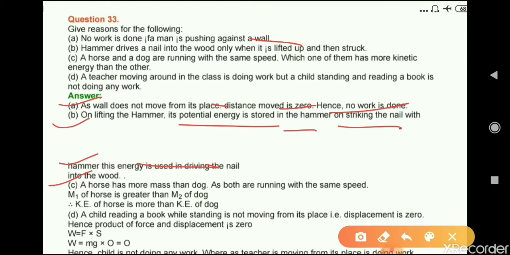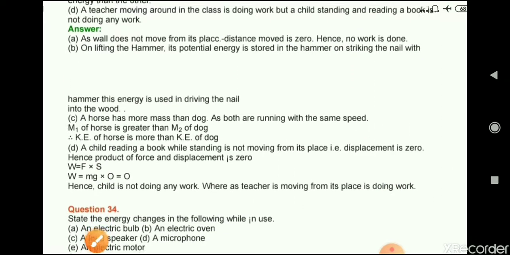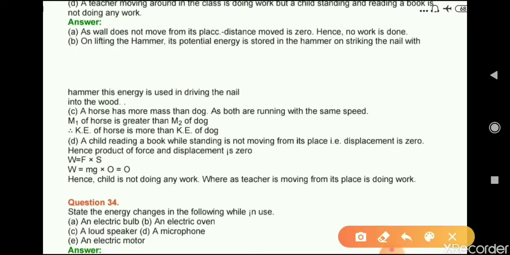Question number C: A horse and a dog are running with the same speed. Which one of them has more kinetic energy than the other? Answer: A horse has more mass than a dog, and both are running with the same speed. Mass of horse is greater than mass of dog. Therefore, kinetic energy of horse is more than the kinetic energy of dog.